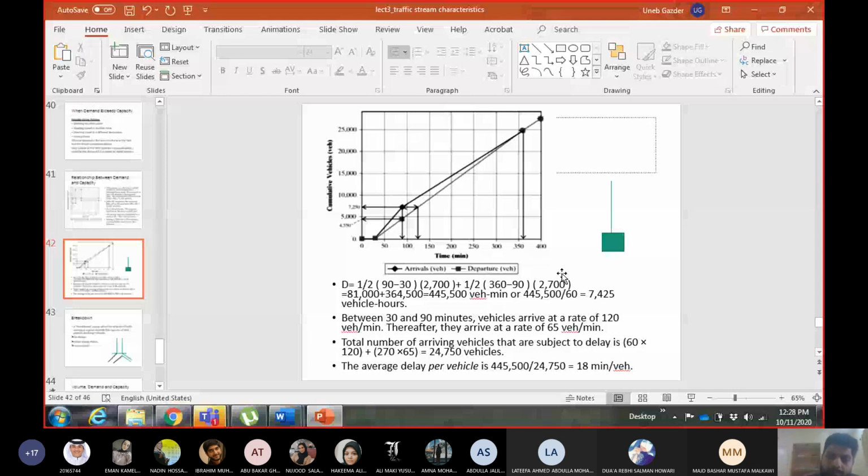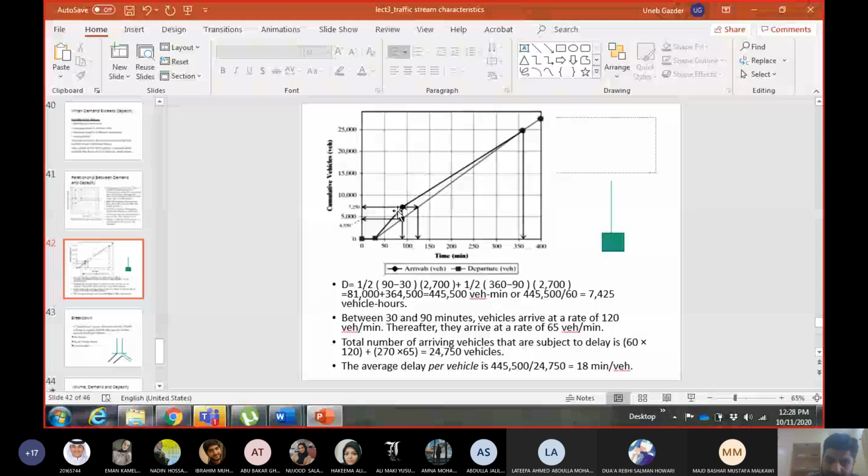Now you can see in the first 30 minutes, the vehicles arriving and vehicles departing lines are the same. Why? Because the demand was below capacity. So the vehicles arriving were equal to the vehicles departing. At time 30, vehicles arriving were more and vehicles departing were less. If you take the slope of this line, this will give you the capacity, vehicles per minute. And if you take the slope of this line, it will give you the demand of the segment, which will again be vehicles per minute.